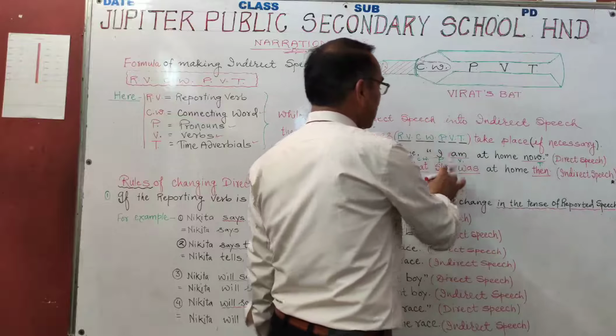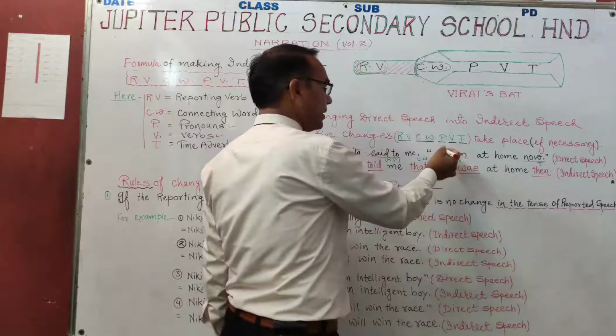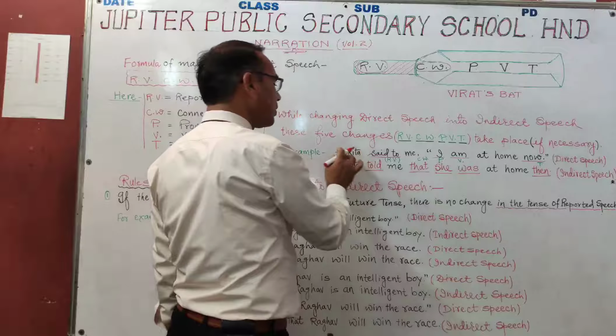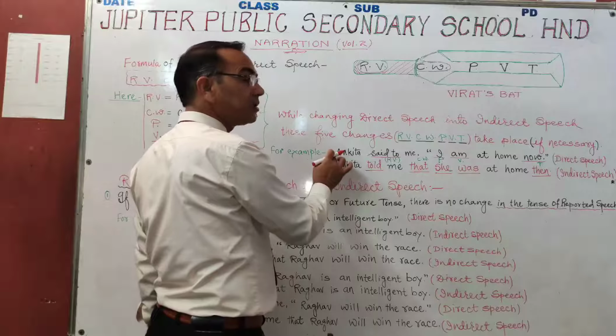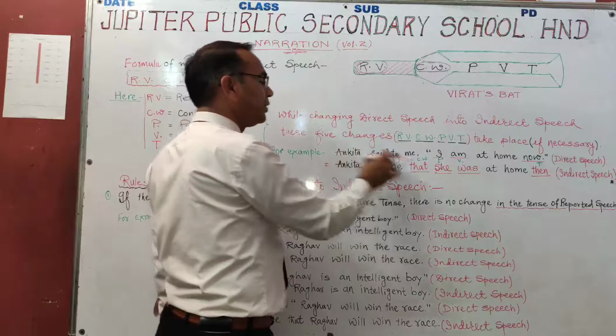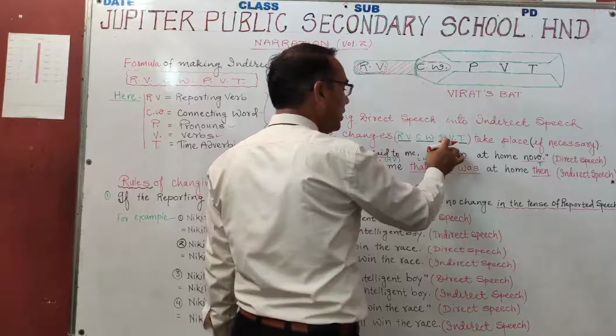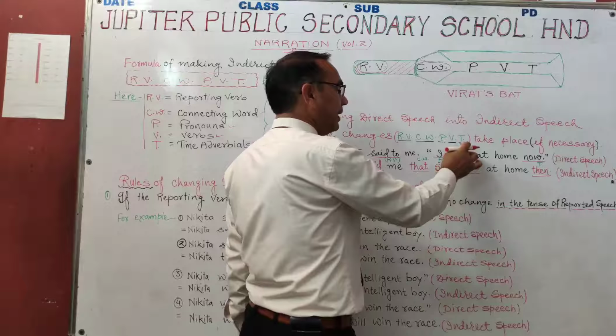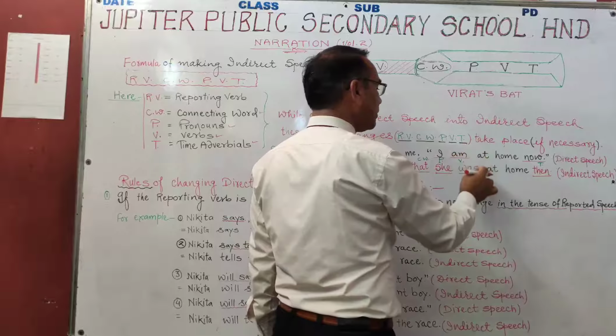See, this I is the first person. First person changes according to subject. Ankita is female, and for Ankita we use she here. So I will convert into she, and am will convert into was.